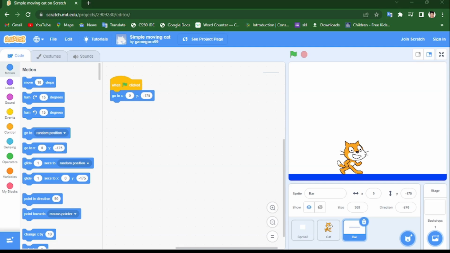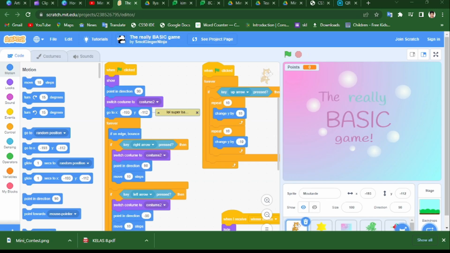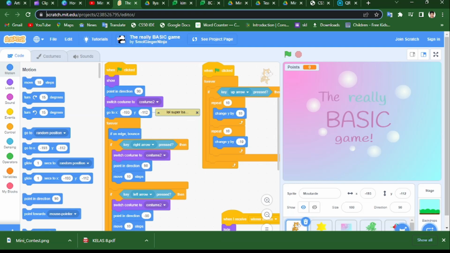And soon I will show you a little bigger game, not a basic one. The code is going to be bigger than this. This is a little code. Maybe I can show you a bit of the code, how it's going to be. The code will be like this. As you're seeing on your screen, there are like 30, or there are so many. Let me show you that game first.